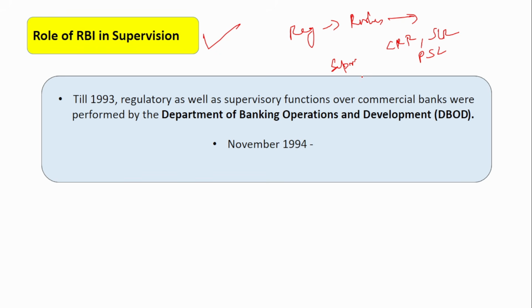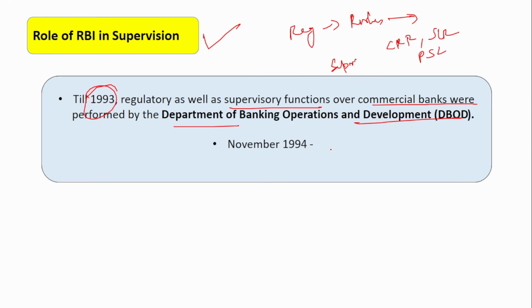Just laying down the rules is not very important, right? They have to be properly implemented, and that is also done by the Reserve Bank of India. So the role of the RBI in supervising is ensuring that the rules that are laid down are properly and diligently followed by the banks. Till 1993, regulatory as well as supervisory functions over the commercial banks were performed by the Department of Banking Operation and Development.